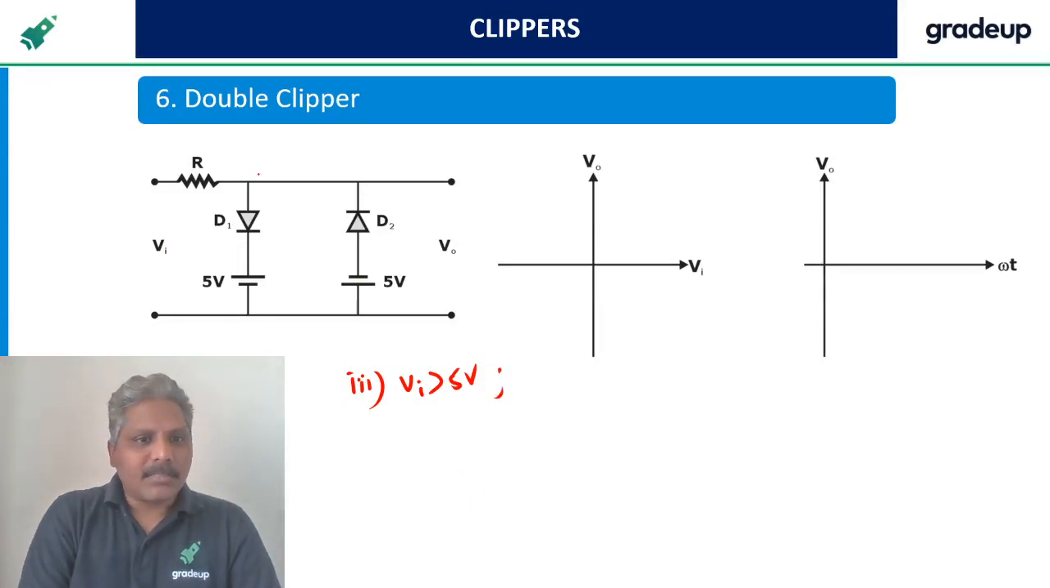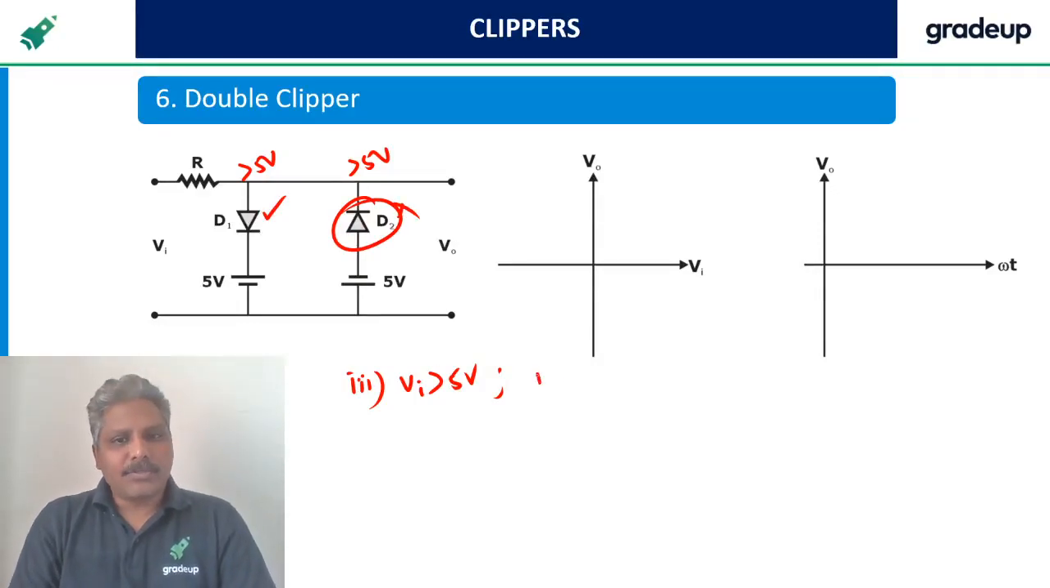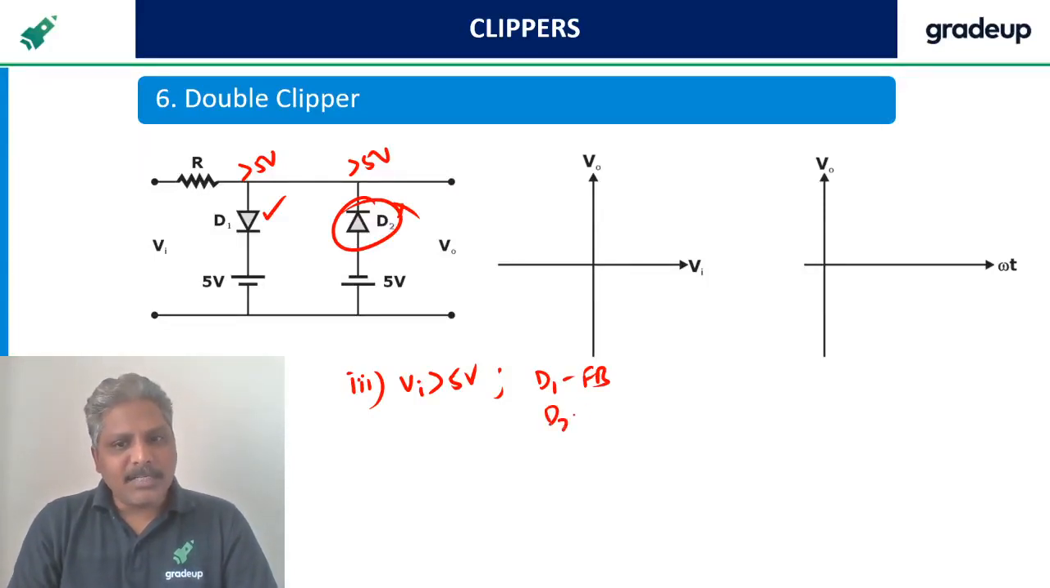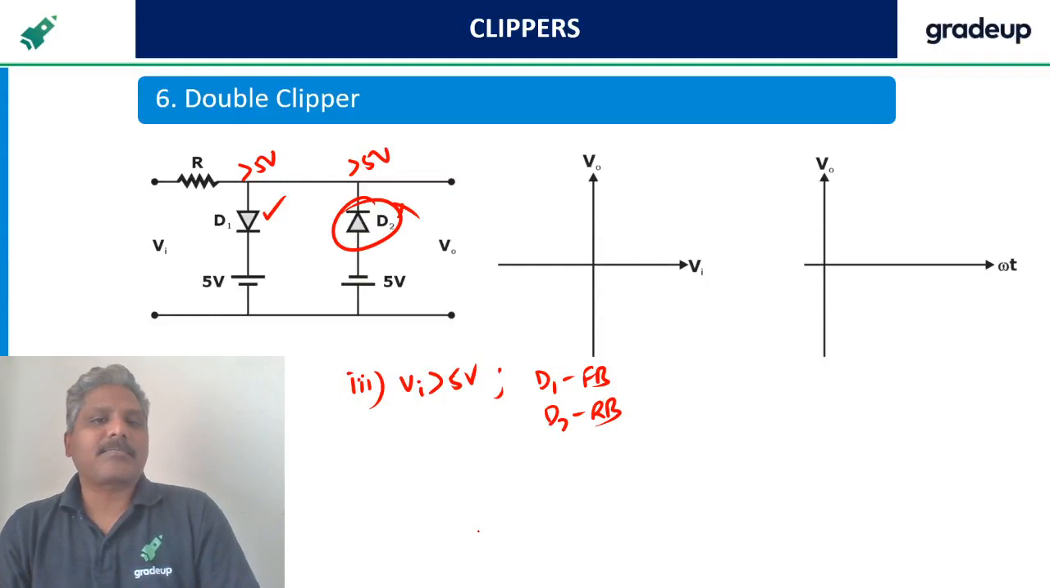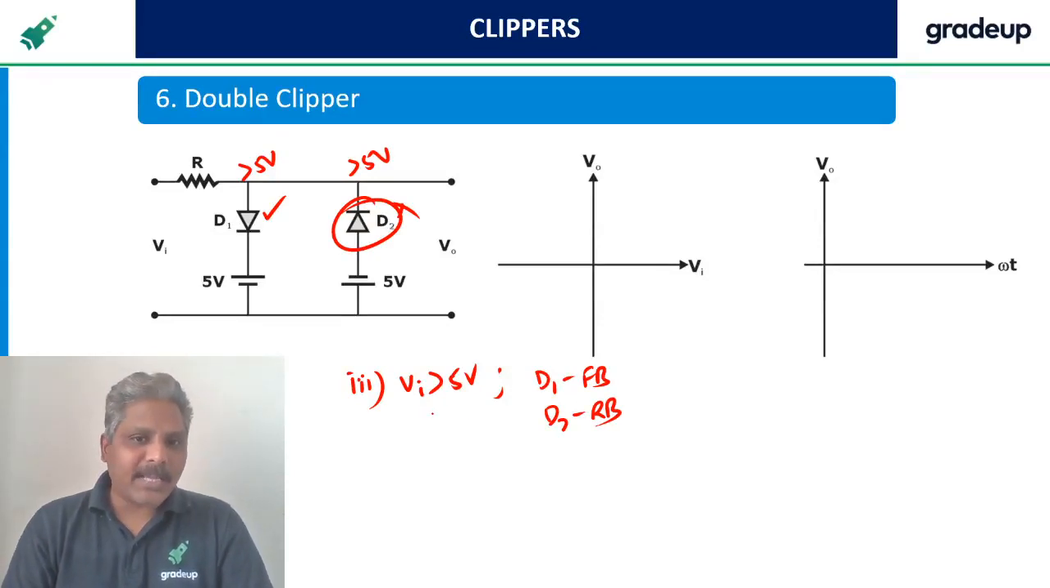Then what happens? The voltage here is greater than 5 volts, and the voltage here is also greater than 5 volts. So what happens to this? Obviously reverse bias. What happens to this? Now forward bias. So D1 is now forward bias because anode is greater than cathode. D2 is reverse bias. You should not ask me now why it is forward bias, why it is reverse bias. I already told you what is forward bias and reverse bias. I am telling you how to take the cases.